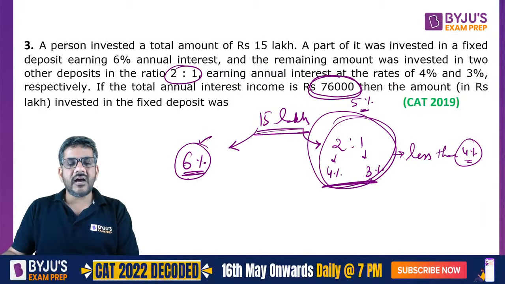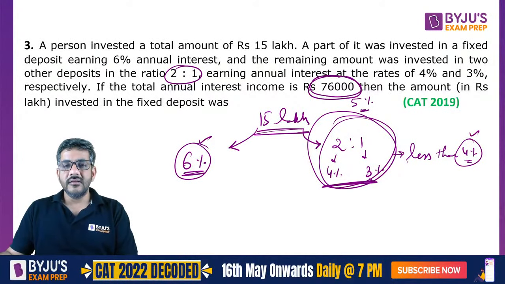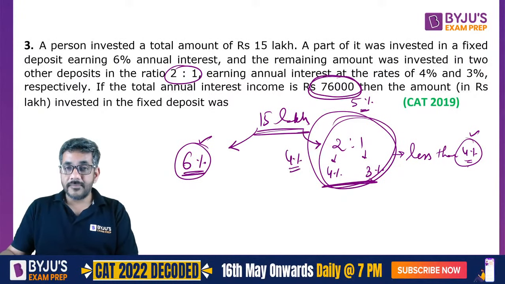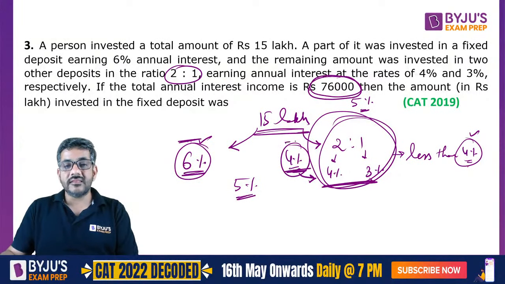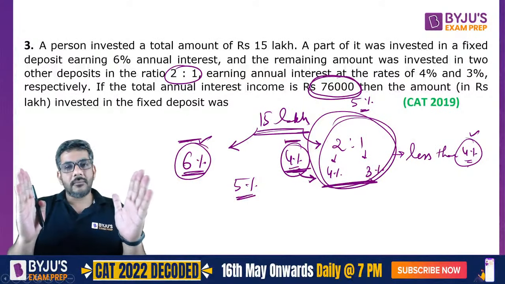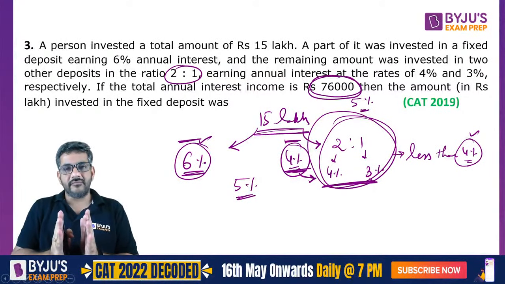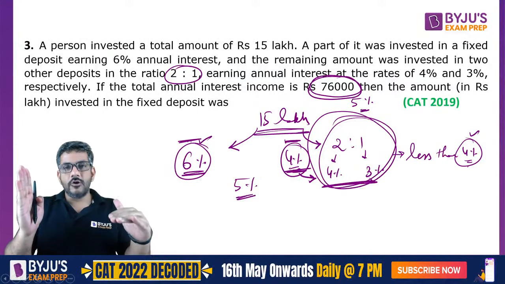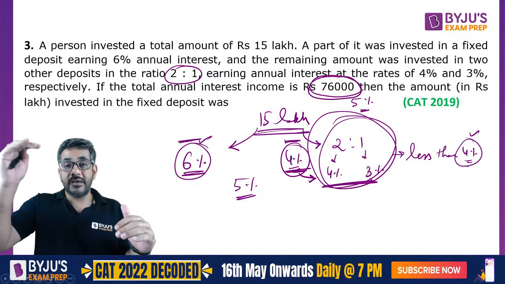I'm saying 6% यहां से आ रहा है, 4% यहां से आ रहा है, 4 से लेस यहां पर आ रहा है। अगर यहां पे 4% आता, then my net interest would have been 5%. But because I'm getting 5 even after this being less than 4, that means the amount here is larger than the amount over here. भाई 6 और 4 पे अगर इक्वल अमाउंट्स होंगे, your average would be 5, but 1 4% is slightly lower but still the average is 5. इसका मतलब 6 वाले का अमाउंट थोड़ा हाई रहा होगा।